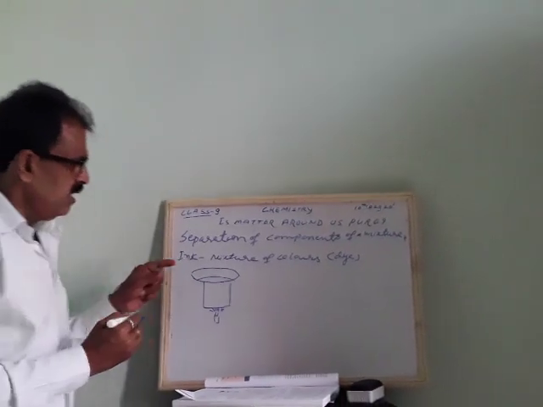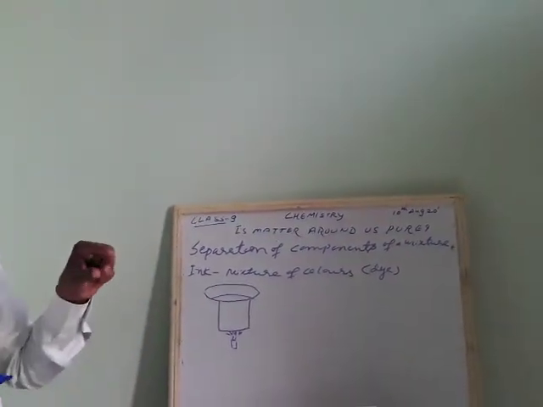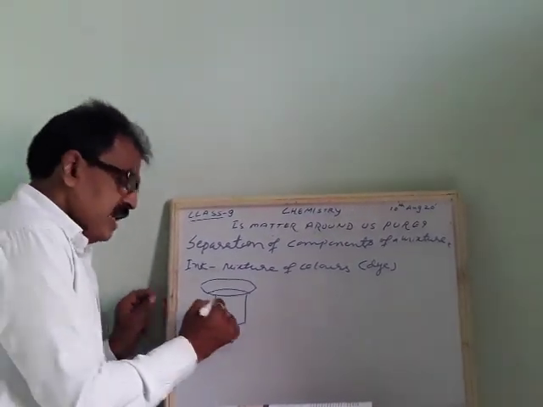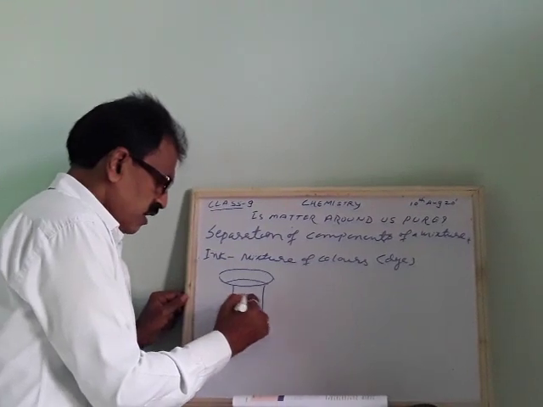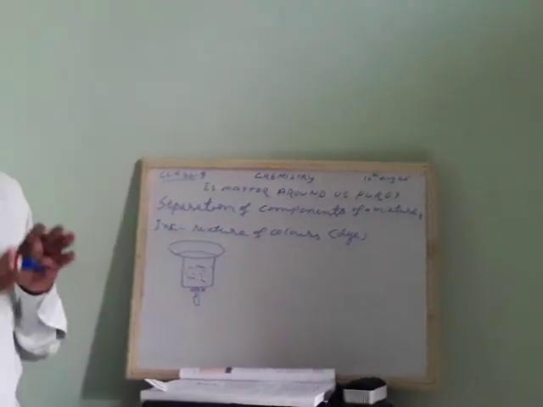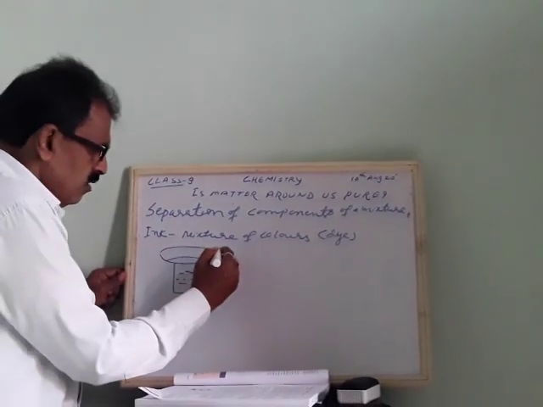Direct heating may not be possible because a watch glass is very delicate and may not withstand heat. To avoid that, we heat indirectly. First we heat water in the beaker, and over that we keep the watch glass, and in it we put ink.